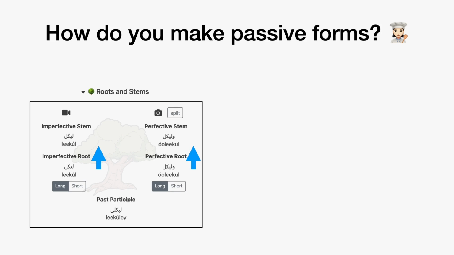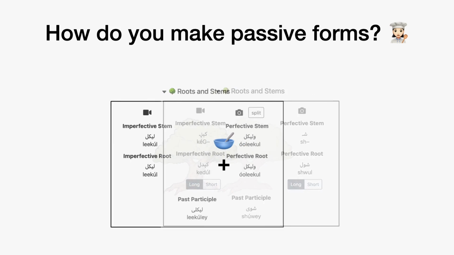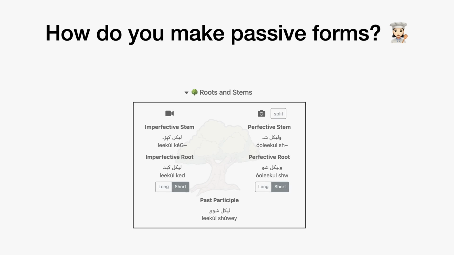So now we've got likal and wulikal in their long form for both the stems and the roots. And we also have to add kidal, to become, not kidal to happen, but the kidal become roots and stems. So we mix these two things together, we add them together, and out come our passive roots and stems. These forms are what we use to make the passive forms.